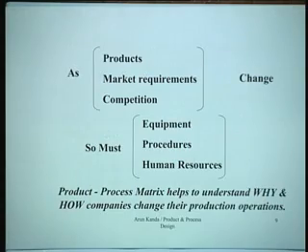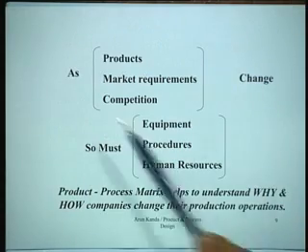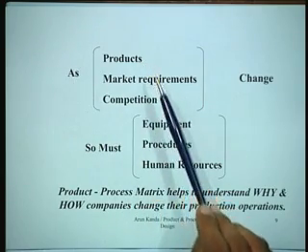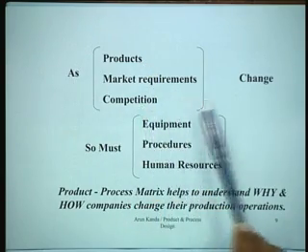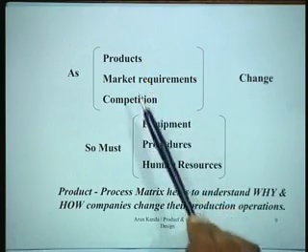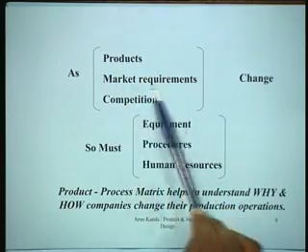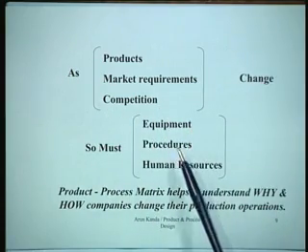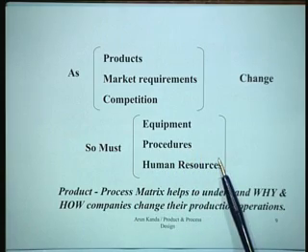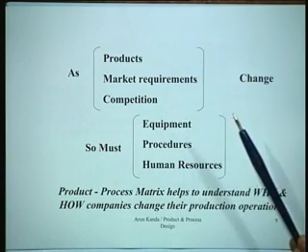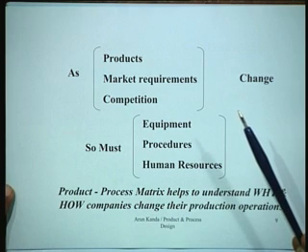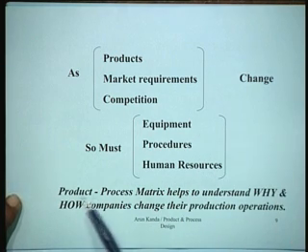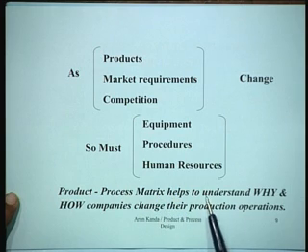So, the lesson is that as a company's products, market requirements, and competition change, these are major things for the company. Products keep changing, market requirements keep changing, competition keeps changing, so must the equipment, procedures and human resources. This is a fact that emerges from the product process matrix, and the product process matrix helps primarily to understand why and how companies change their production operations as they tend to grow.